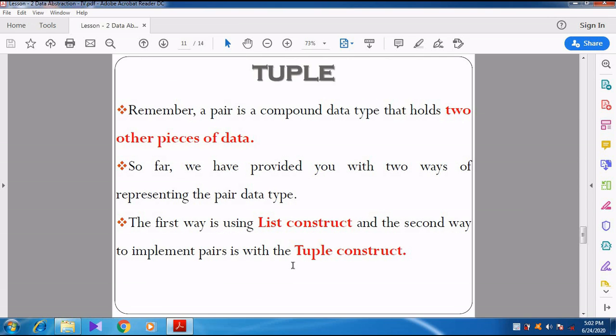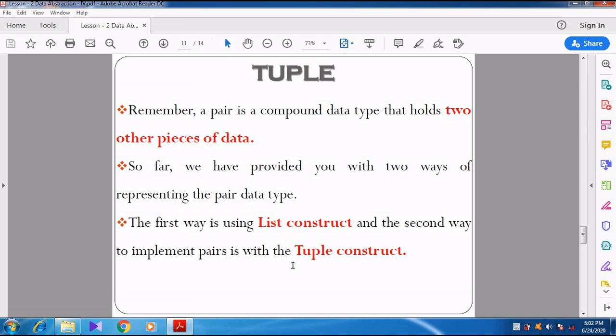Right. Can you understand, students, about list? If you understand about the list, it is very easy to learn about tuple. There are only some differences between list and tuple. List means one or more values are stored within square brackets separated by comma.